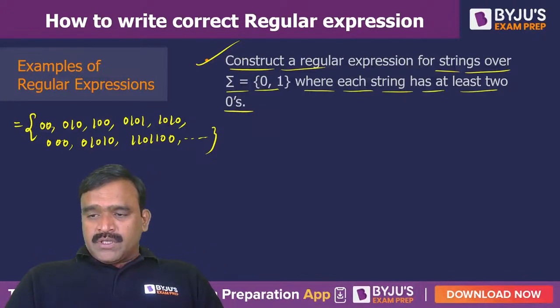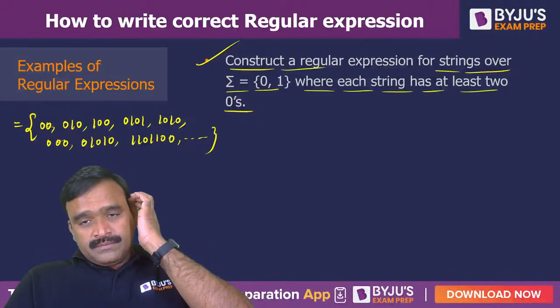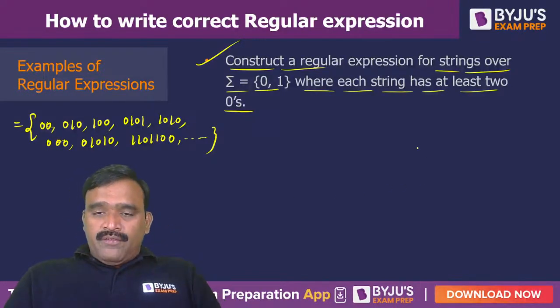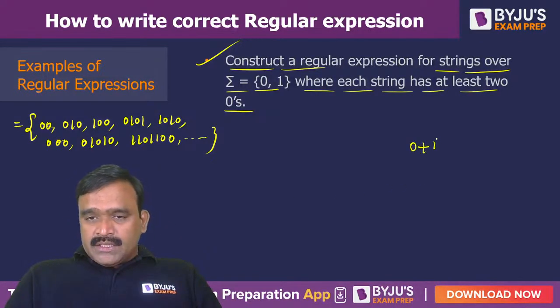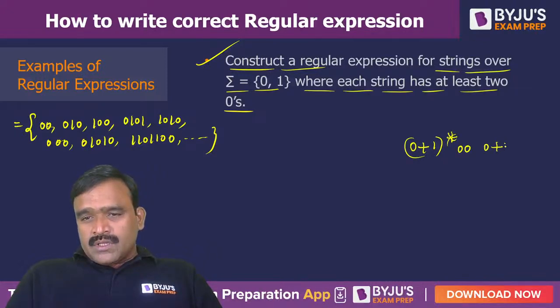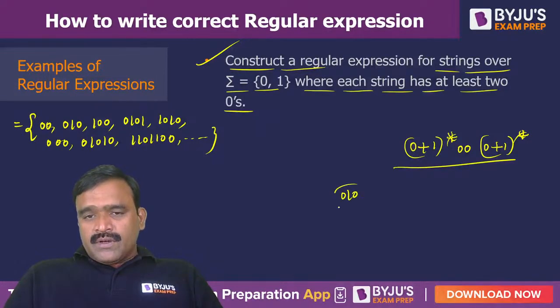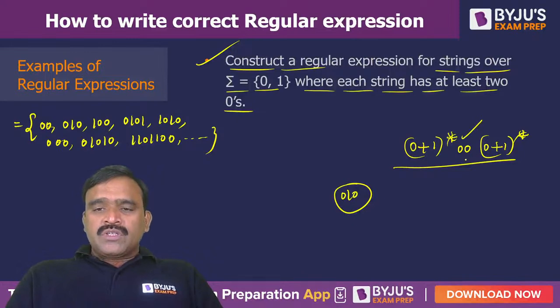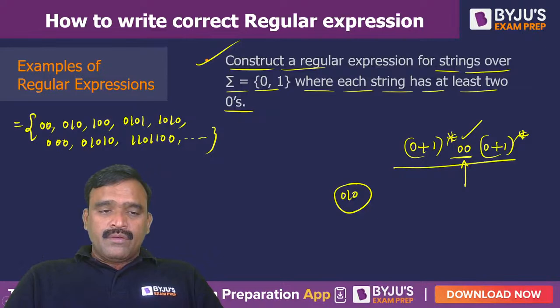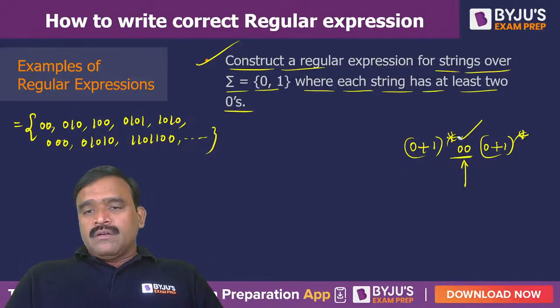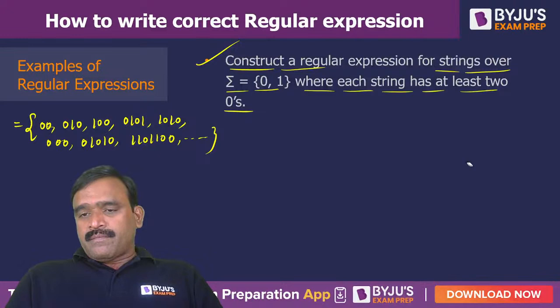Can anybody give an expression for it? For example, if somebody writes like this, let us suppose 0 plus 1 whole star, 0 0, 0 plus 1 whole star. This is wrong because we can't get a string like 0 1 0. It is for all combinations of zeros and ones containing substring 0 0. But 0 1 0 is not possible in that. Okay. So that's the reason we need a different expression.